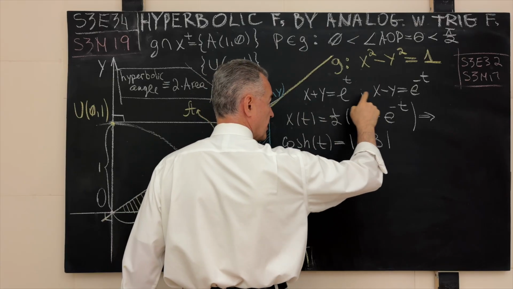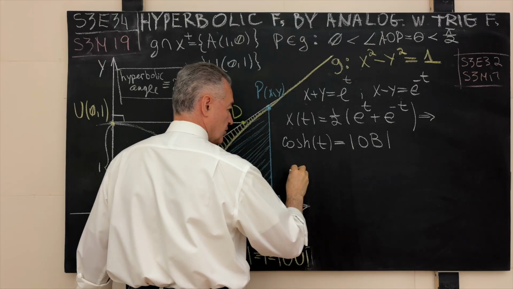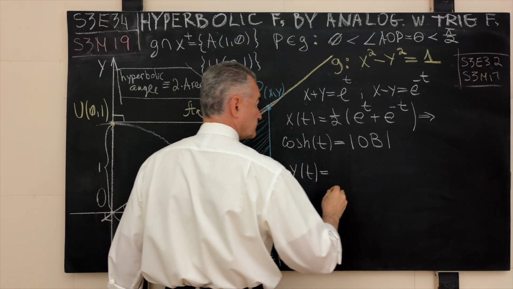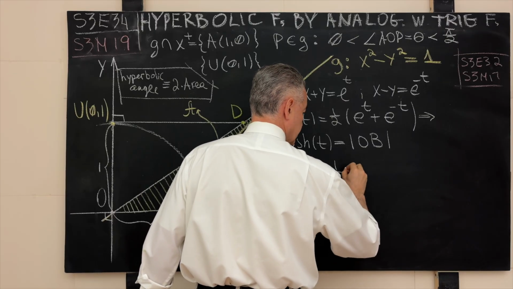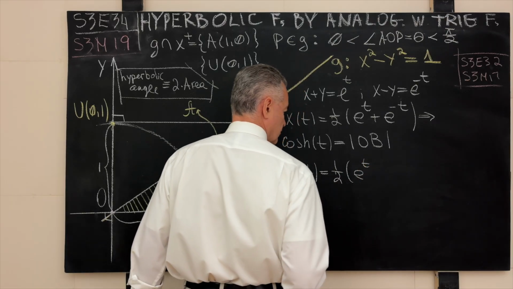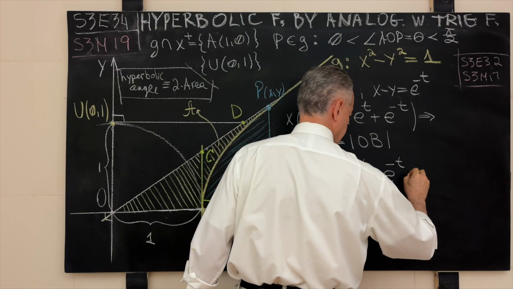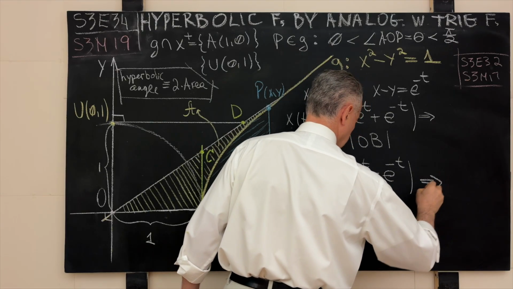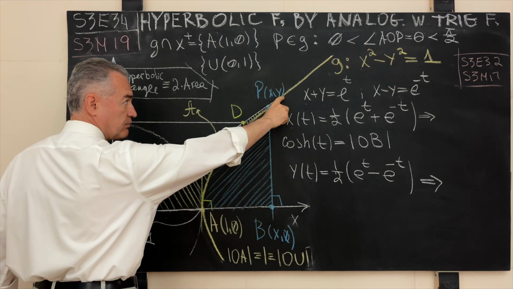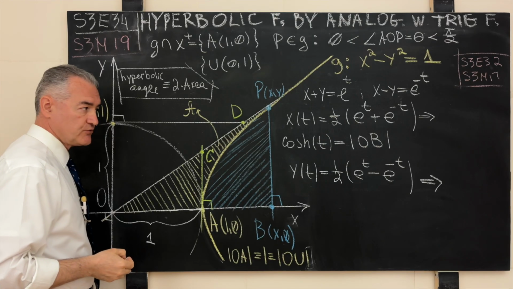Now, next, if we subtract the second relation from the first one, then we will wipe out the x component and thus generate two copies of the y component. Consequently, for y as a function of t, we will have 1/2 of the difference of e, the base of the natural logarithm, raised to the power t, minus e raised to the power minus t. And what does that mean? Well, now the y component is this distance right here, the y component of the sample point P on the corresponding branch of the generating curve G.